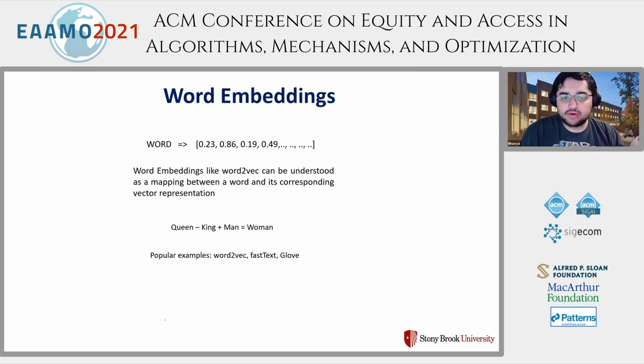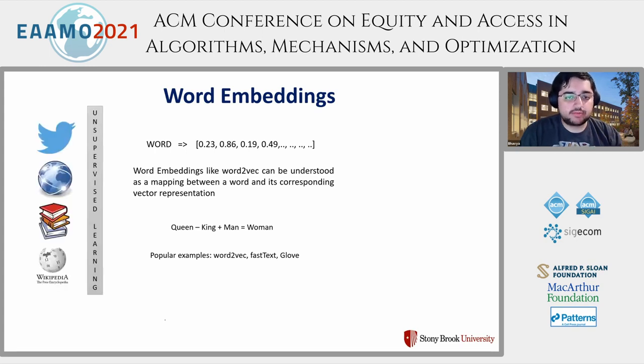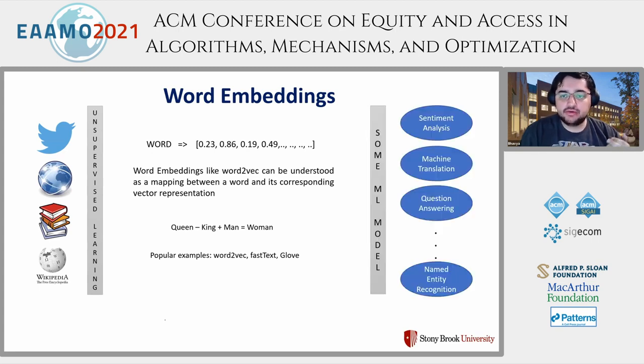Word embeddings like word2vec can be understood as a mapping between a word and its corresponding vector representation. And these kinds of models capture the relationships between words that are based on some underlying data sets. Such word embedding models are trained over huge corpuses of text, let's say Twitter or Wikipedia or books, etc. And then they are used for multiple downstream applications, say sentiment analysis, machine translation, and many other applications.